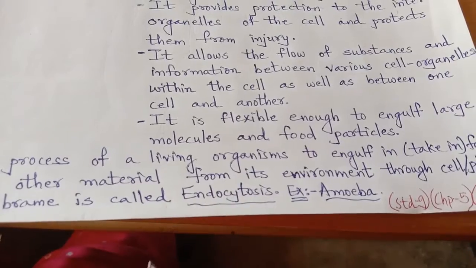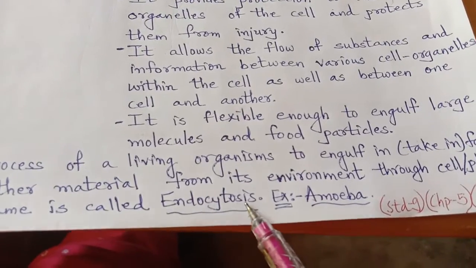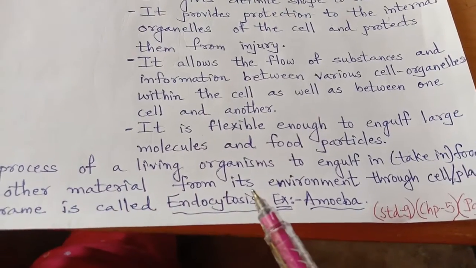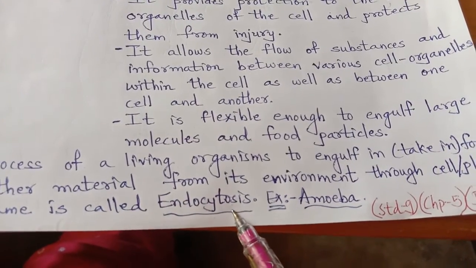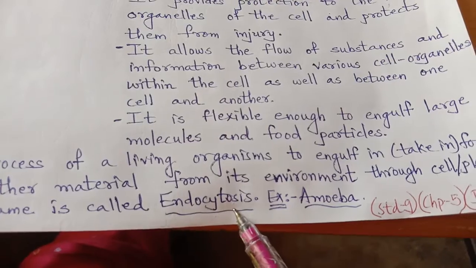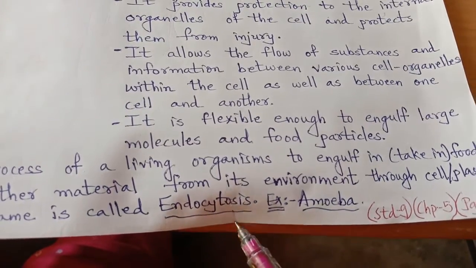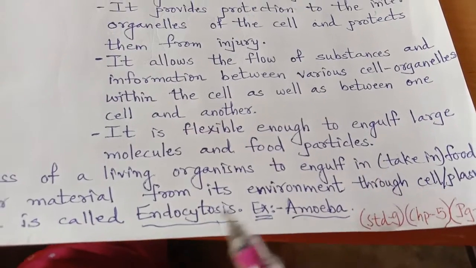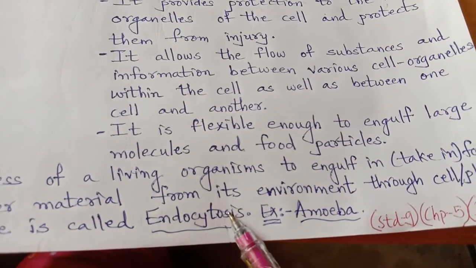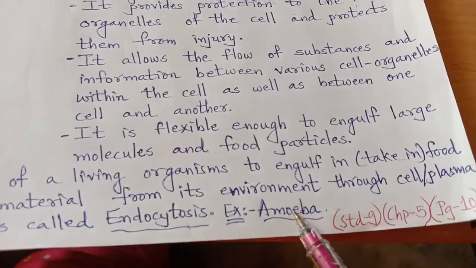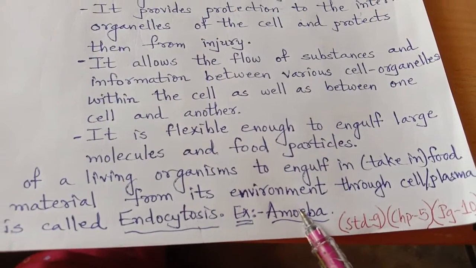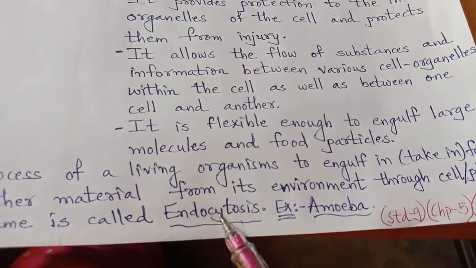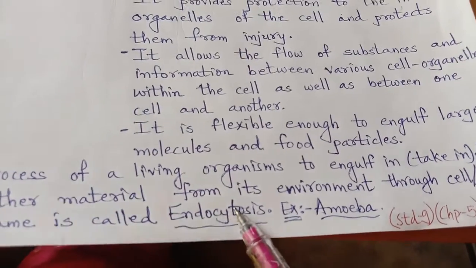Endo means to take in. Cytosis refers to food material or food itself. So the process by which living organisms take in, engulf a complete food from the environment with the help of the outer covering, the cell membrane or plasma membrane, is called endocytosis. Amoeba, a unicellular organism, is an example of undergoing the process of endocytosis.